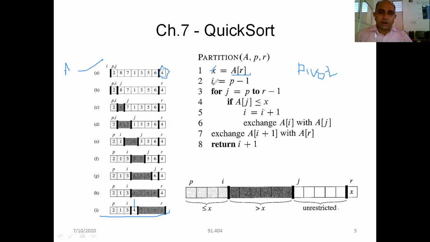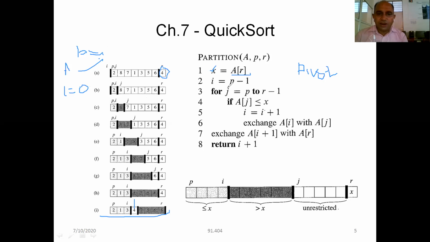I have to take one variable I that is having value p minus 1. In my case, if p is equal to 1, then I is equal to 0. Let's compute my outer loop, that is j is equal to p to r minus 1.